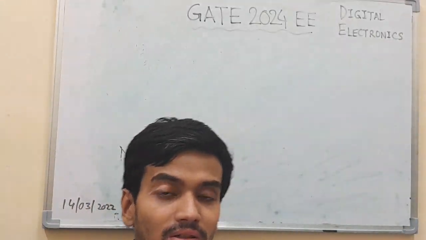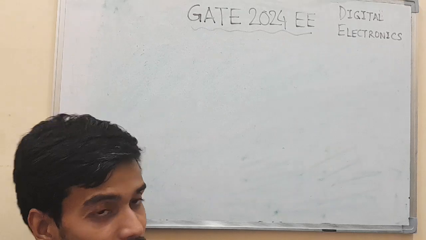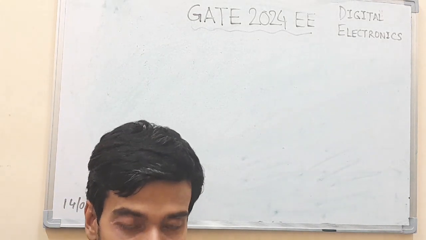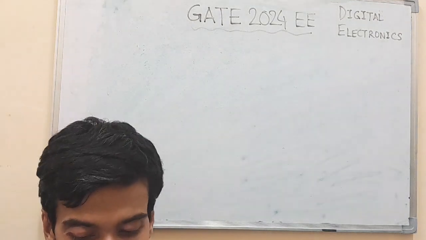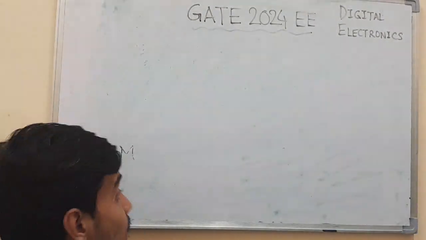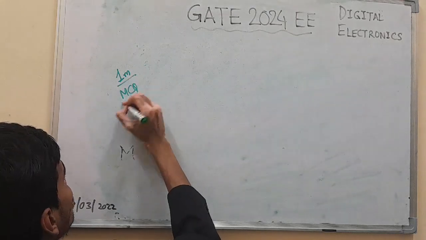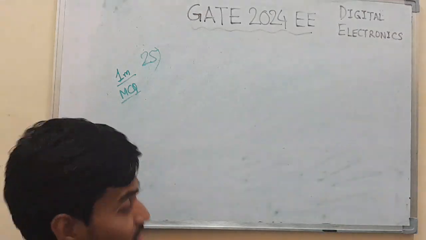Moving on to the next question in this series of GATE 2024 Electrical Engineering solutions from the subject Digital Electronics. Next question, question number 25 in the master question paper, again of 1 mark, MCQ type, is as follows. Number 25.